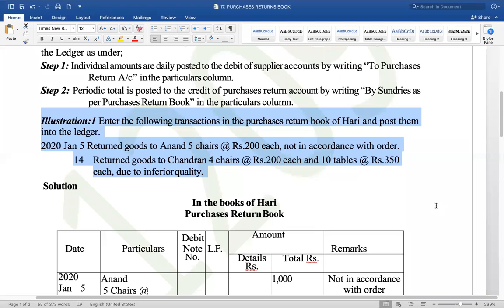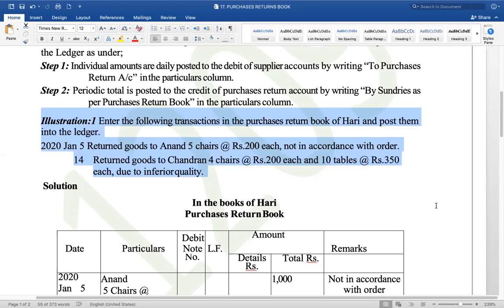All the repetitive items are categorized and dumped there: all purchases in one book, all sales in one book, all purchase returns in one book, all sales returns in another book. So you classify them and dump the repetitive transactions there. Therefore, it's a subdivided journal.